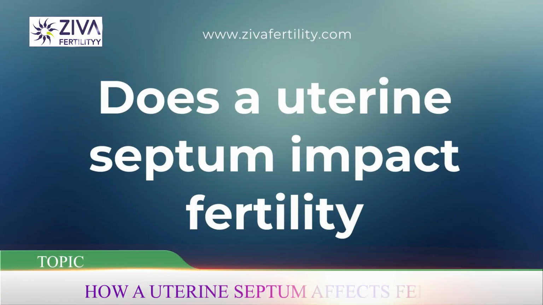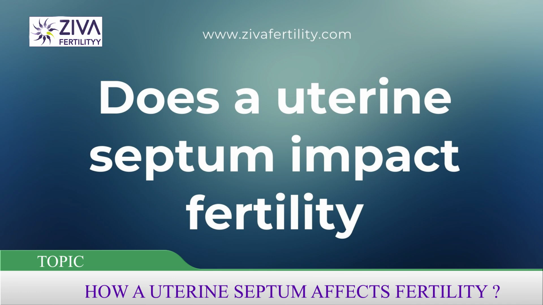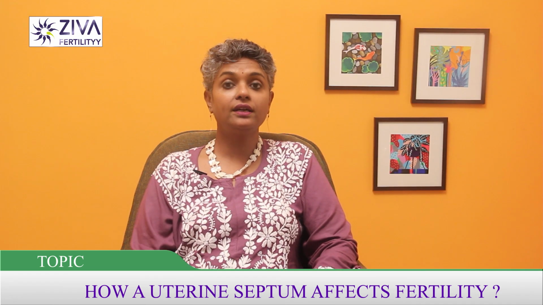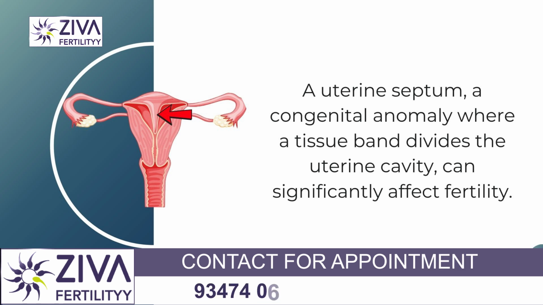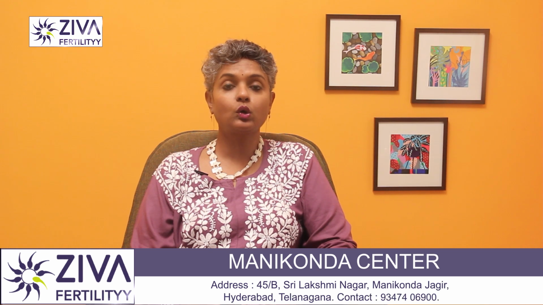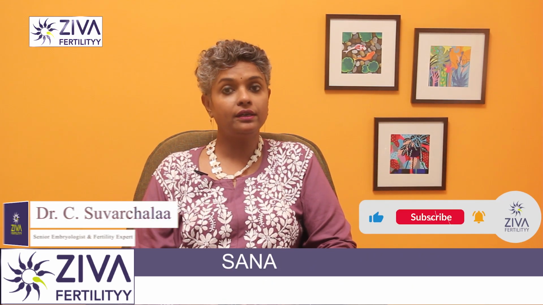A uterine septum can significantly impact fertility. A uterine septum is a congenital anomaly of the uterus where a band of tissue, which is called the septum, divides the uterine cavity either partially or completely. This condition is a result of improper fusion of the Mullerian ducts during fetal development, which happens when the fetus is developing inside the uterus.